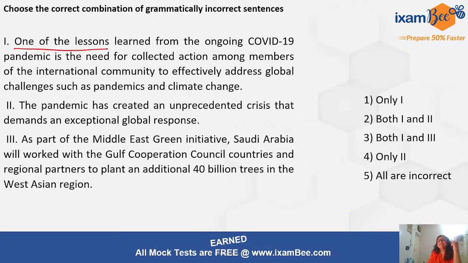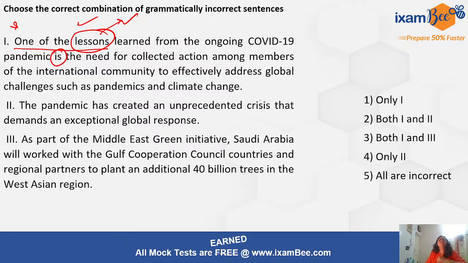When you are talking about one of the, you have to use singular when it is referring to one. So yes, with one of the, is is the correct usage. Okay, one of the lessons, always the noun with one of the should be plural. It is right, done. So with the perspective of one of the, there are no errors in this sentence.